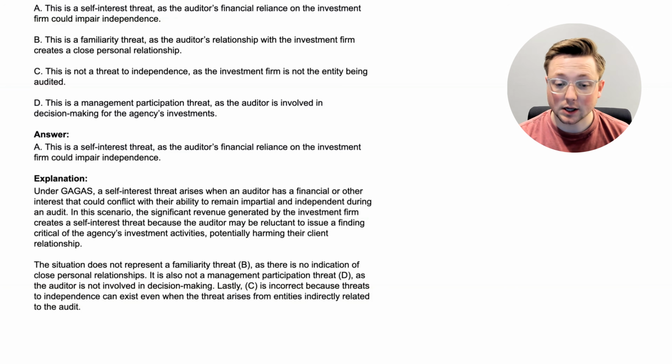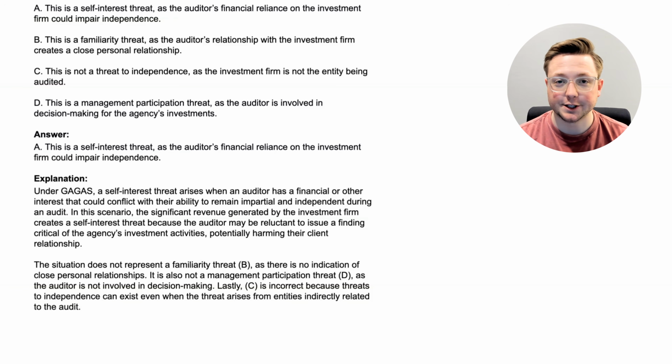The situation does not represent a familiarity threat, as there is no indication of close personal relationships. And by the way, we're going to talk about a few more threats in this, so don't worry, we'll dive more into the familiarity threat. It is also not a management participation threat, as the auditor is not involved in decision making. And lastly, C is incorrect, which was saying that there's no threat to independence, because threats to independence can exist even when the threat arises from entities indirectly related to the audit. Okay, so again, this was a self-interest threat.